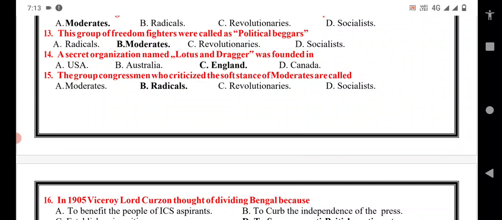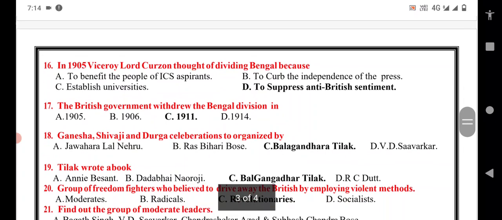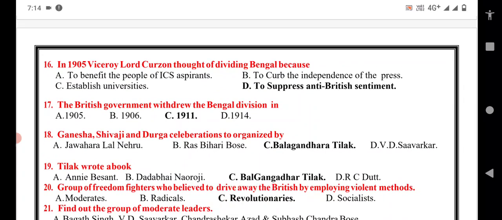The group of congressmen who criticized the soft stance of moderates are called moderates, radicals, revolutionaries, socialists. So here radicals is the correct answer. In 1905, Viceroy Lord Curzon thought of dividing Bengal to suppress anti-British sentiment. Here there is only one reason to divide Bengal.